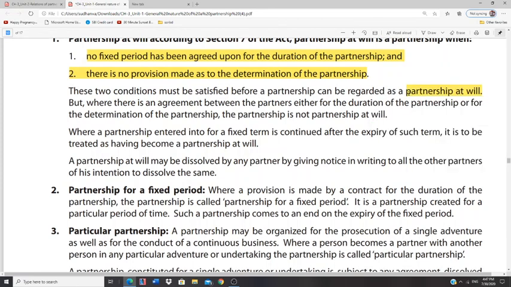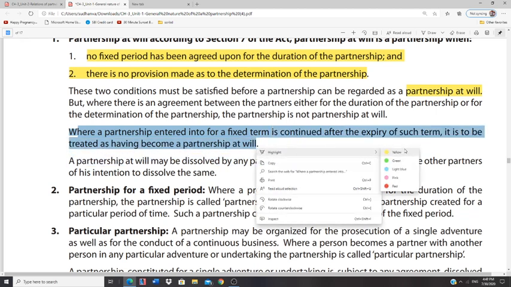If there is any particular agreement between the partners for the duration of the partnership or for determination of the partnership, then it is called a clearly defined partnership. If a partnership entered into for a fixed term is, after the expiry of that term, continued again, it is called having become a partnership at will. This is one particular point where you have to put your efforts.